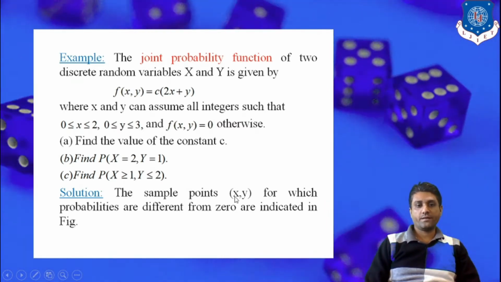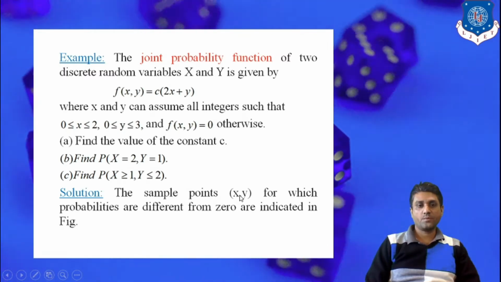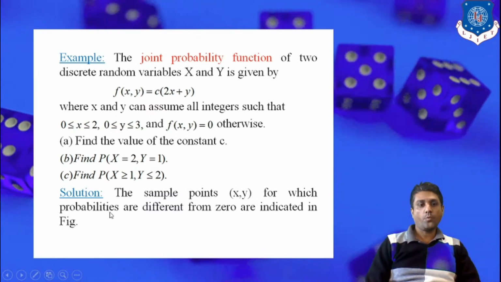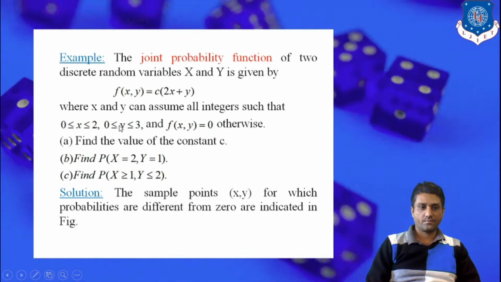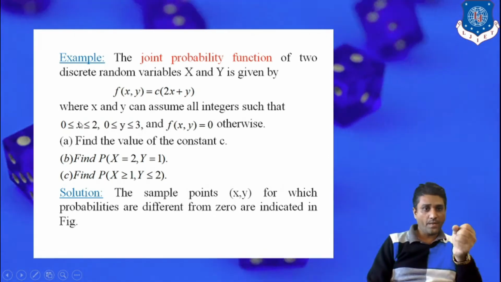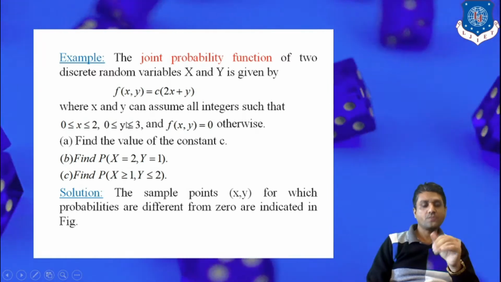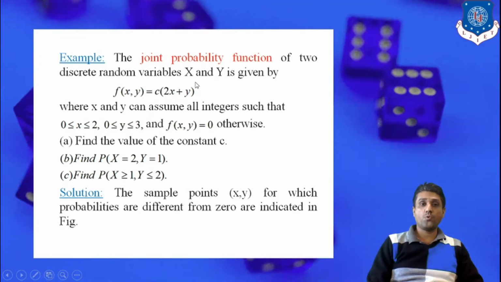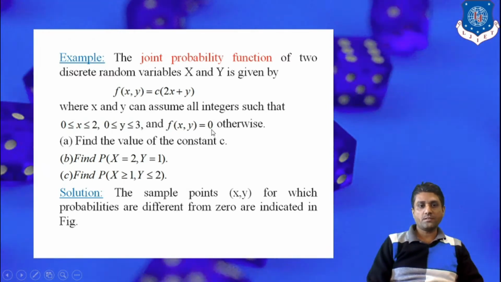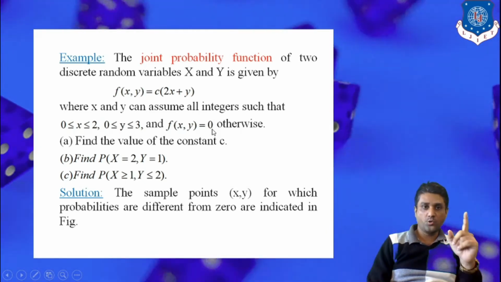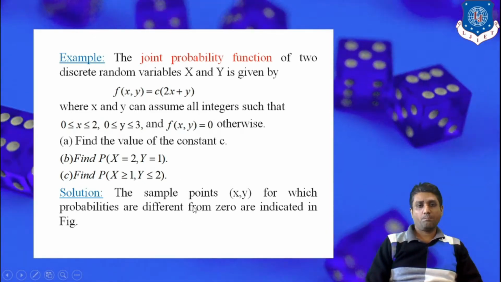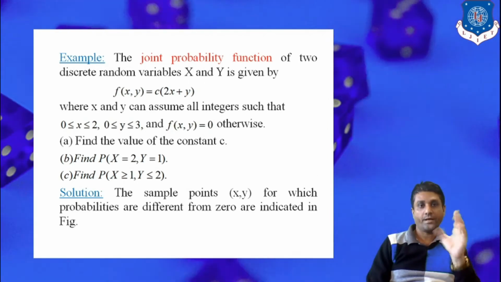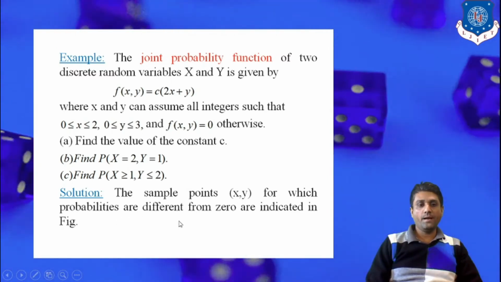The sample point is represented like this, as the ordinate xy, because it is a joint probability function. So for the sample points xy the probabilities are different. Remember, when x is between 0 and 2 and y is between 0 and 3, the probability function is represented as c into 2x plus y. And for the rest of the points, the probability function takes the value 0. So first of all, we have to plot the sample points of xy for which the probability is different from 0.